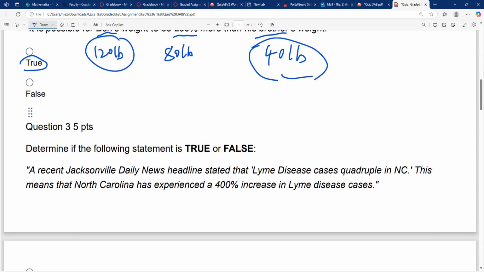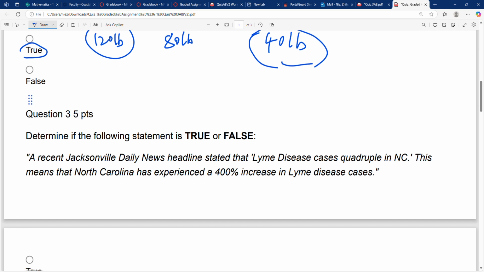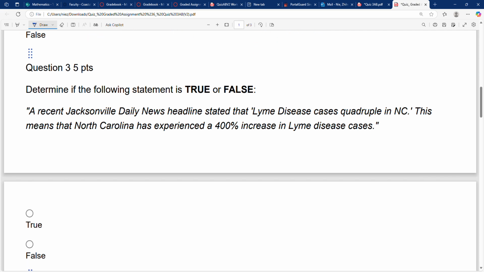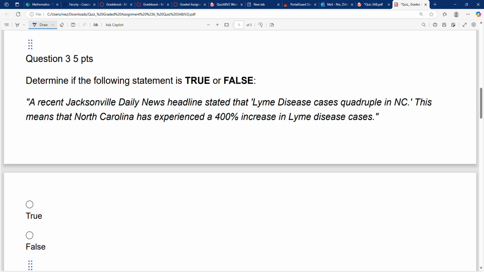Now let's see question 3. A recent Jacksonville Daily News headline states that Lyme disease cases quadruple. This is the keyword. Quadruple in North Carolina. This means that North Carolina has experienced a 400% increase in this disease.